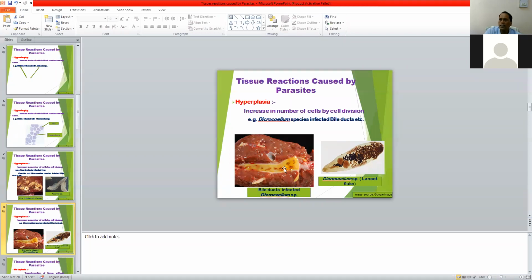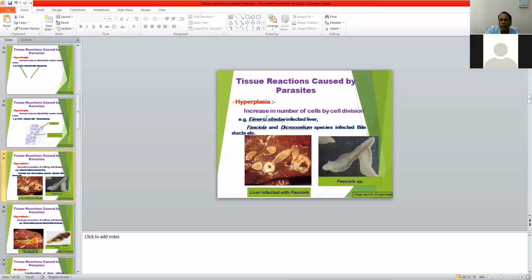So bile duct epithelial cells increase in number, and that results in hyperplasia of the epithelial cells of the bile duct due to the Dicrocoelium infection. This is the bile duct. This is the parasite infection, Dicrocoelium. This is the Dicrocoelium parasite. So hyperplasia occurs due to Fasciola infection and Dicrocoelium infection in the liver.